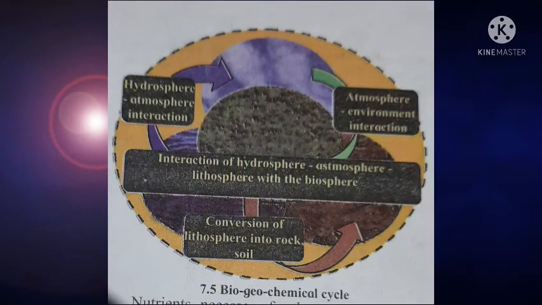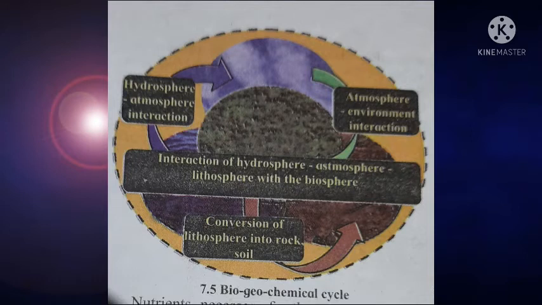After that we come to the next point, that is the biogeochemical cycle. In that, the hydrosphere and atmosphere interaction with the environment is present. In short, in the biogeochemical cycle there are biotic and abiotic factors and their interactions. On our earth there are the atmosphere and hydrosphere, and different biotic factors depend on them. Combined, it is known as the biogeochemical cycle.